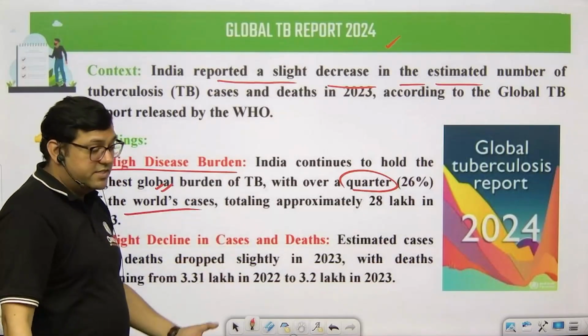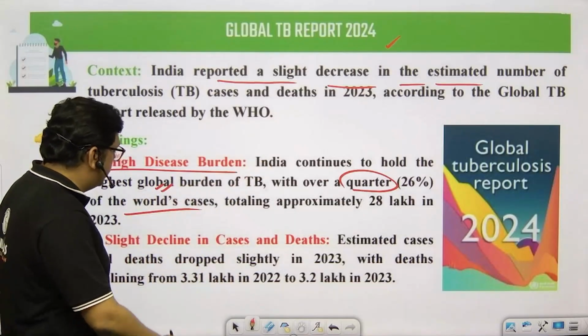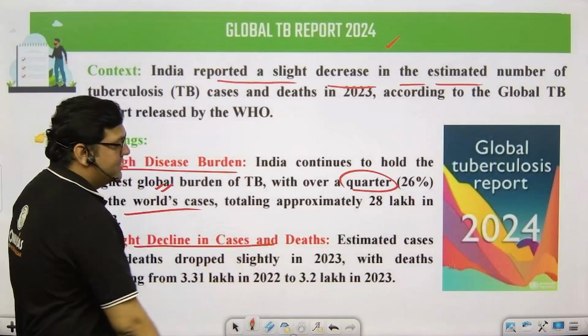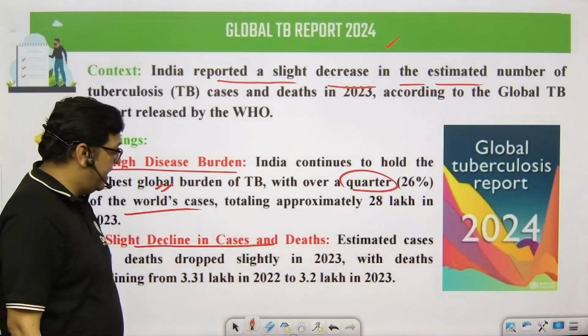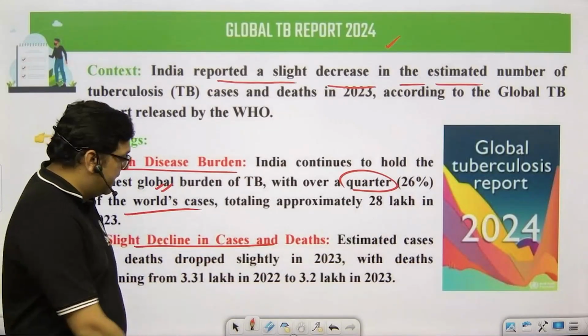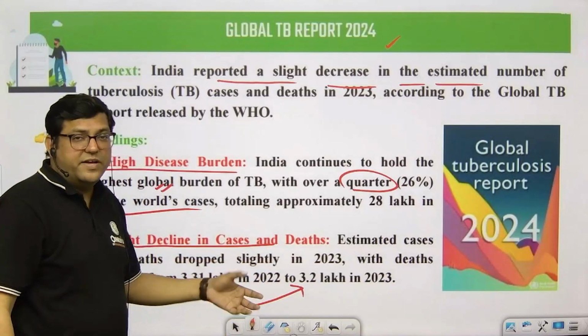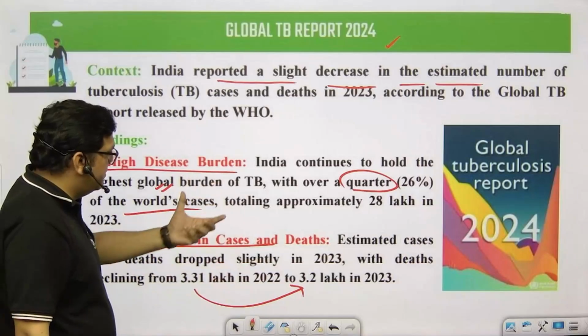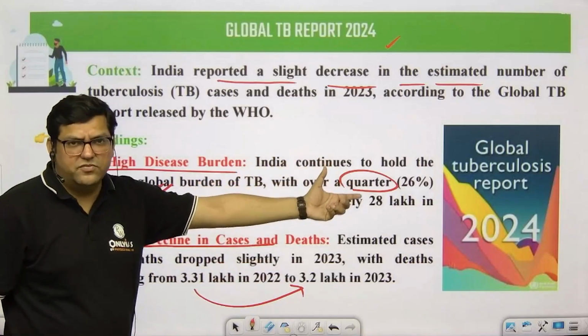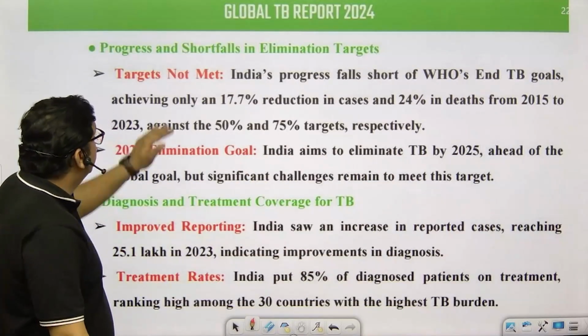In context to world cases, this is a very huge number. There is a slight decline in cases, from 3.3 lakhs to 3.22 lakhs, but it is very insignificant considering the percentage of cases in our country.